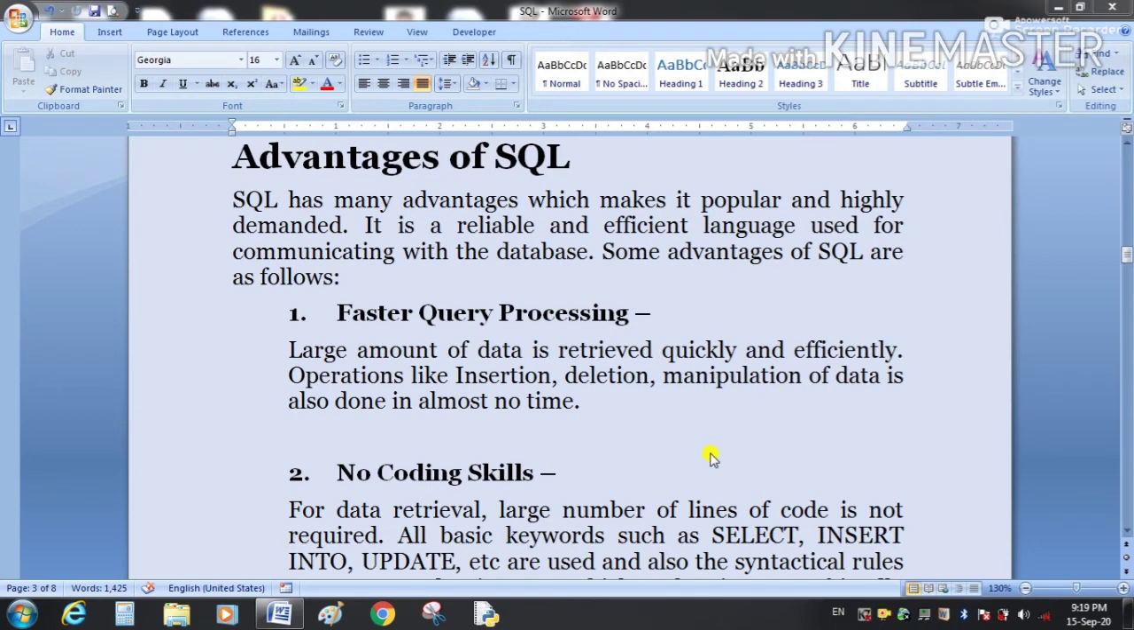Now we will see the advantages of SQL. The first advantage is faster query processing. It means a large amount of data is retrieved quickly and efficiently. Operations like insertion, deletion, and manipulation of the data are also done in almost no time. The query processing is very fast.